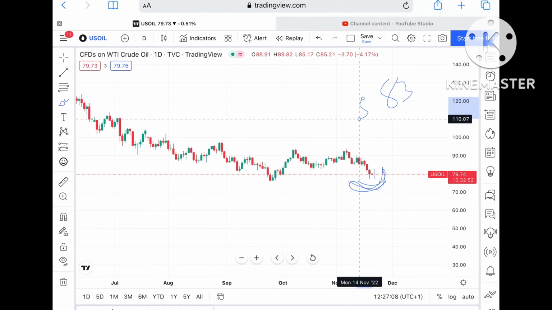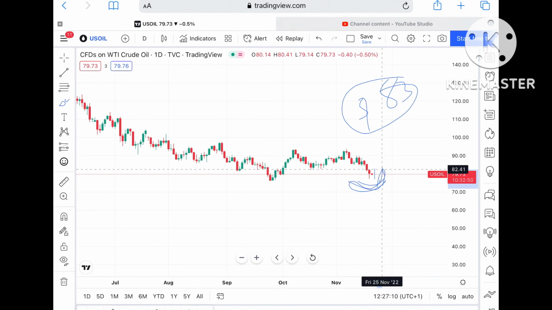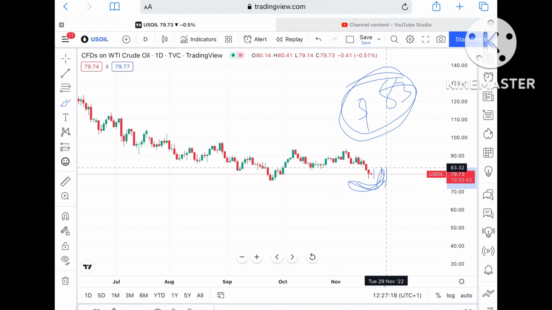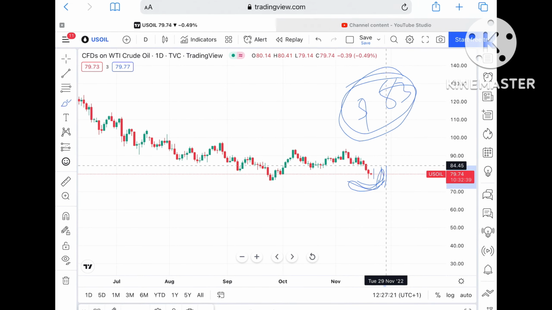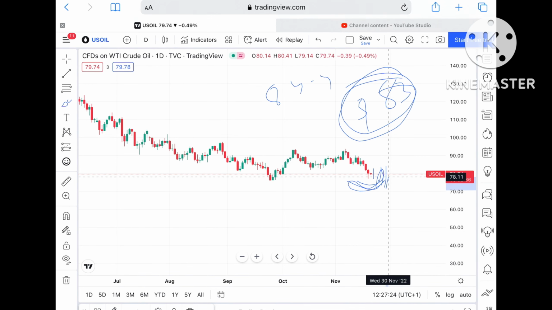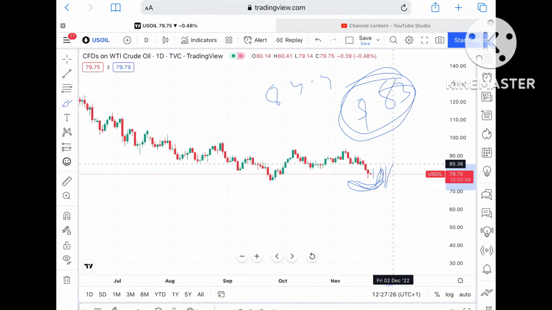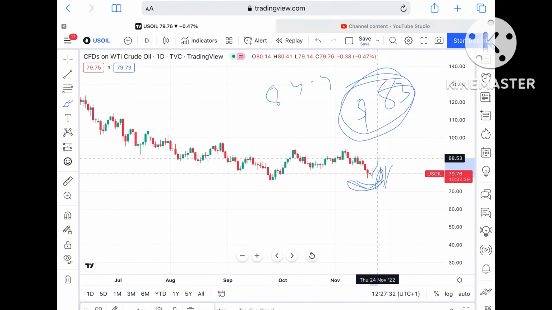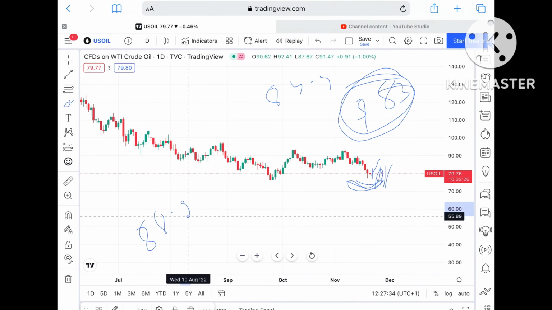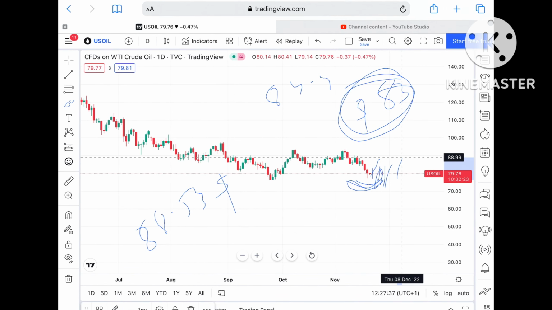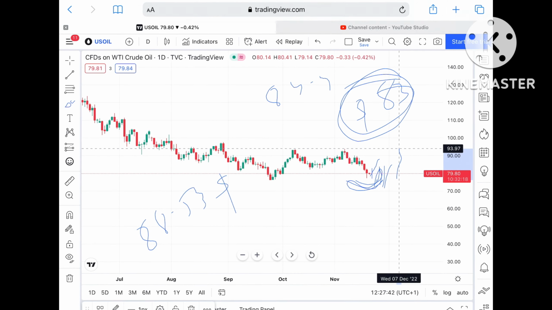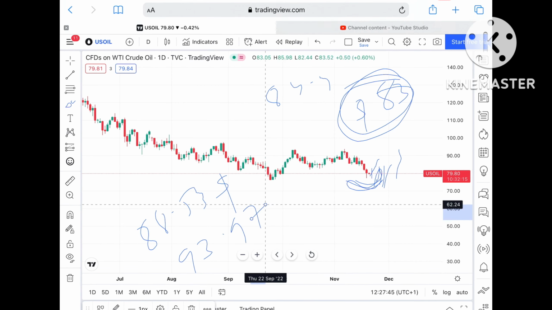83 will be there, because as you can see, 82.41 is a support which is now a weak resistance. So chances are very high it can touch a level of 83, and if that level sustains, it can go towards a level of around $84.45, and from there towards 85.36. If the level sustains above that, it can go further high and touch around $88.53. If it goes further upside, the probability of touching $90.35 will be there, and from there it can go towards a level of 93.97.